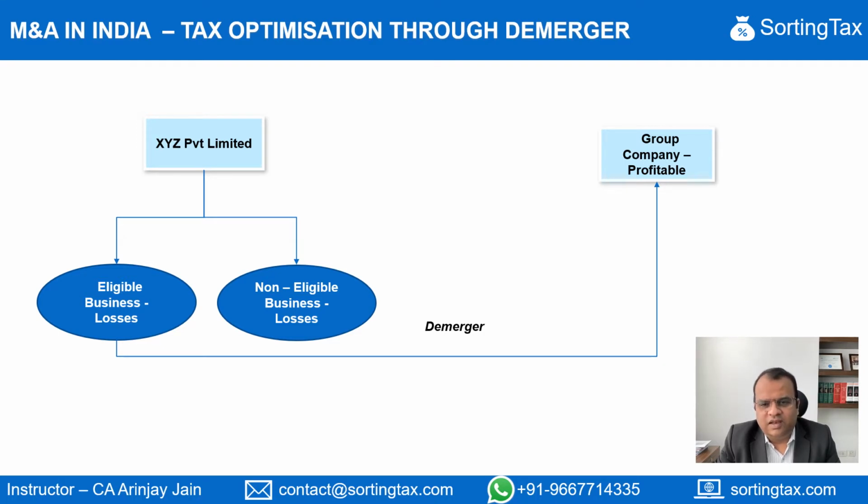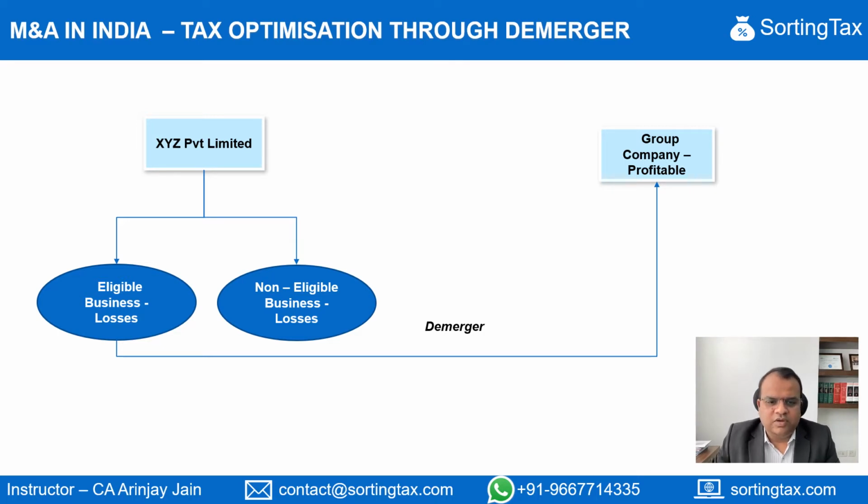Now, of course, in any report that might be there for a demerger, there are hundreds of reasons which are given, but no one mentions that a large part of these demergers are actually done for tax reasons, and there are no other reasons in many of the cases. I'm not saying all of the cases, but in many of the cases, there is no other reason for demerger but to have tax arbitrage. Now, how does that work?